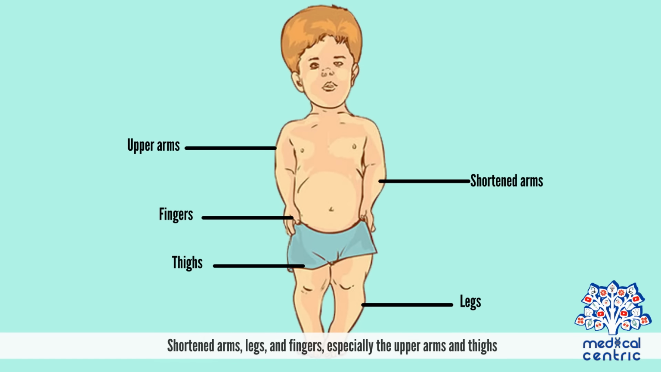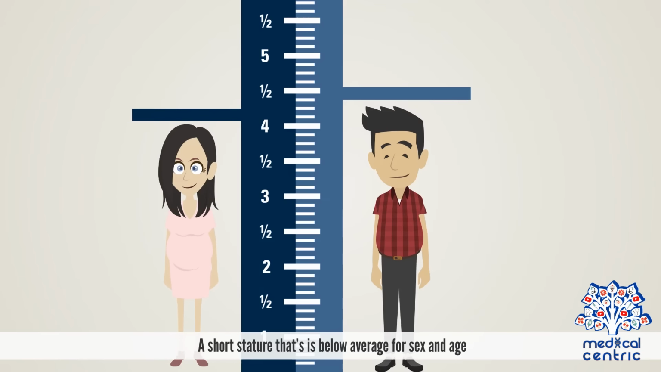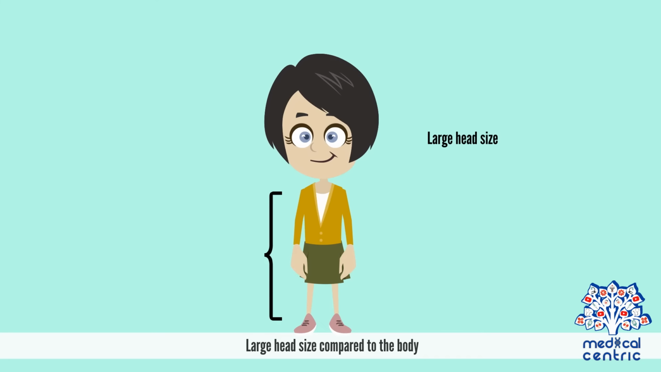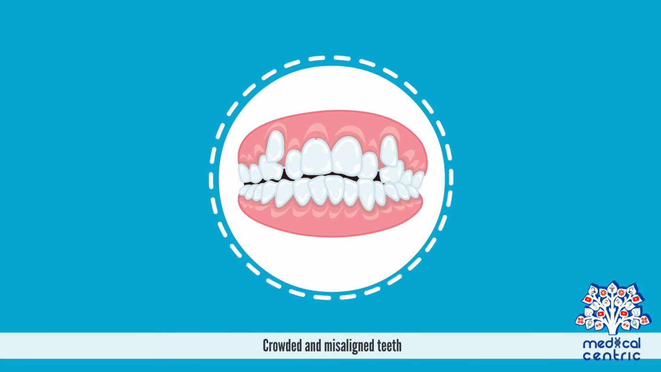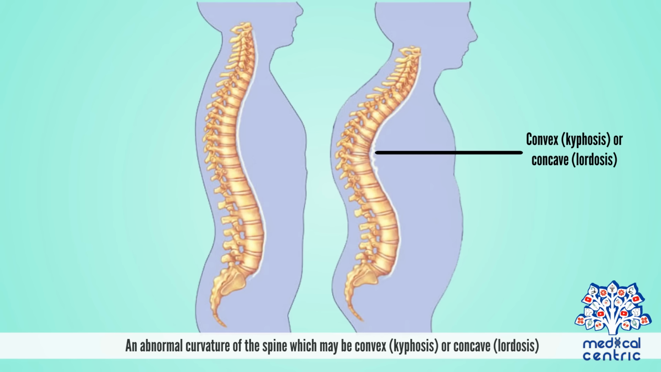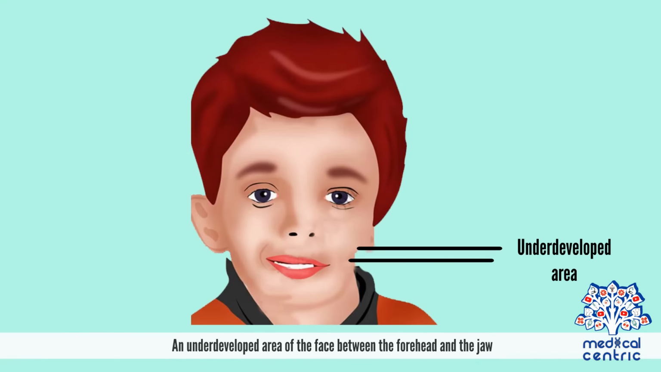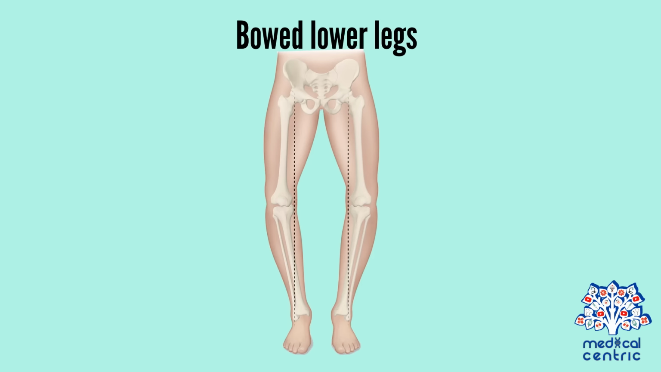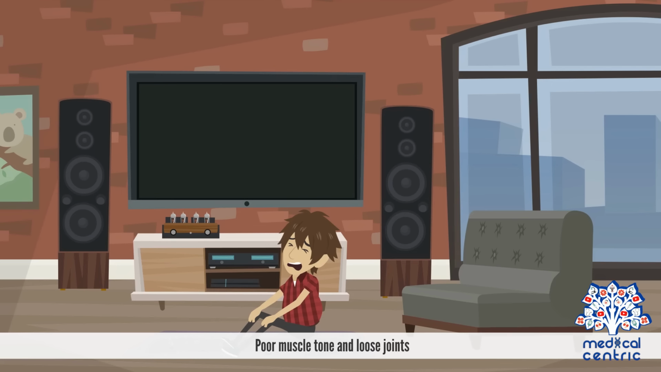Symptoms: shortened arms, legs, and fingers, especially the upper arms and thighs. A short stature that's below average for sex and age. Large head size compared to the body. Crowded and misaligned teeth. An abnormally large, prominent forehead. An abnormal curvature of the spine, which may be convex, as in kyphosis, or concave, as in lordosis. An underdeveloped area of the face between the forehead and the jaw. Bowed lower legs. Poor muscle tone and loose joints.